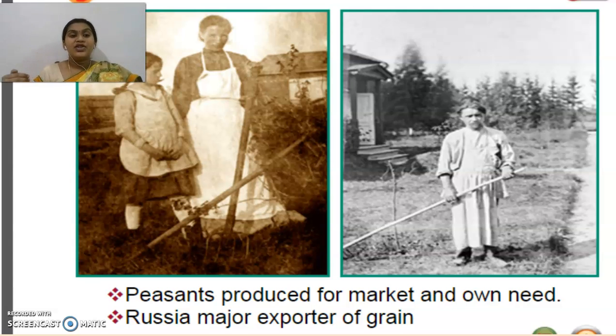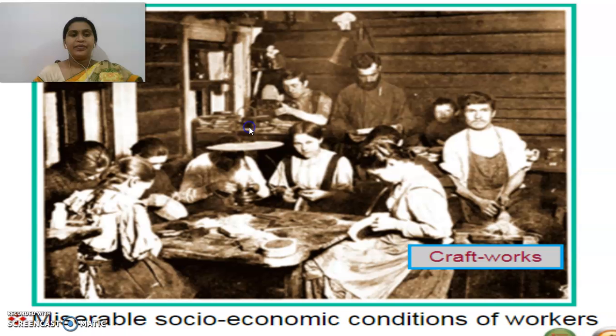But Russia was a major exporter of grain, because 85% of the people depended on agriculture and produced not only for their own use but also for the market. That is the reason they were a major exporter of grain.